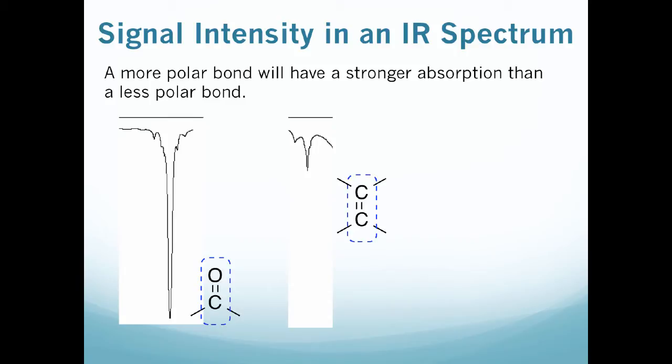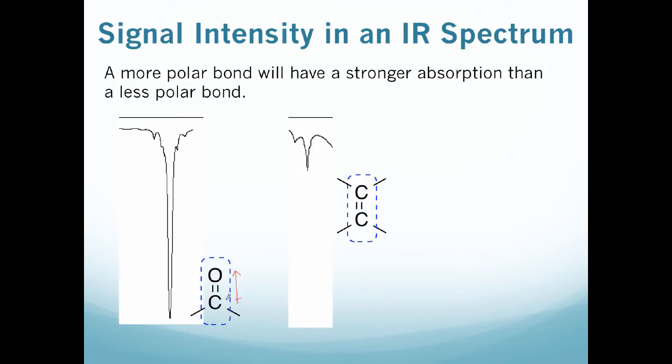Another thing we can consider is the fact that a larger dipole is going to mean a more polar bond, that also is going to mean a stronger absorption. So here we're going to compare a carbon-oxygen double bond to a carbon-carbon double bond. In the carbon-oxygen double bond, we have a pretty strong dipole going from the carbon to the oxygen.